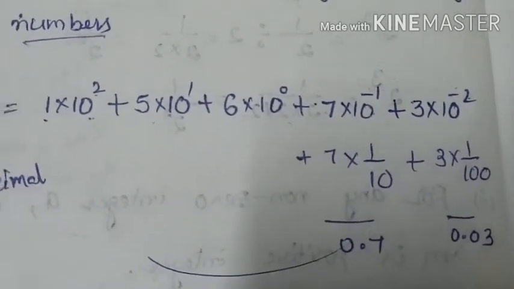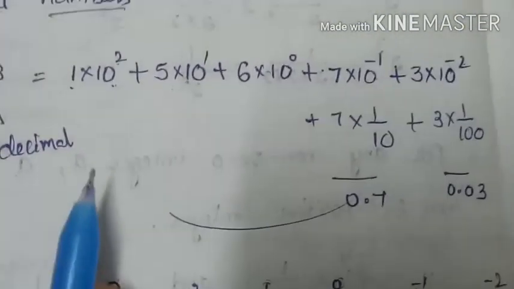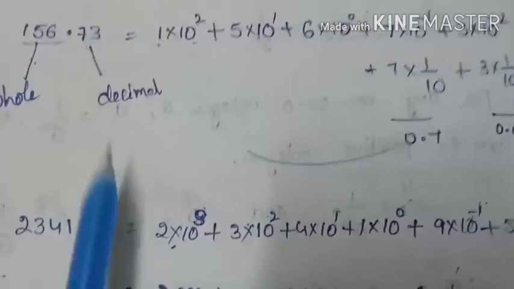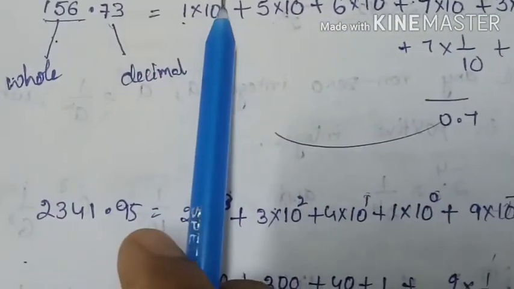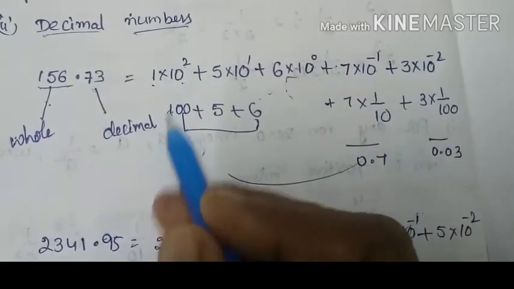If you want to verify whether it is true or not, check it once. See, 1 into 10 power of 2. How can we write this one? That means it is 100.